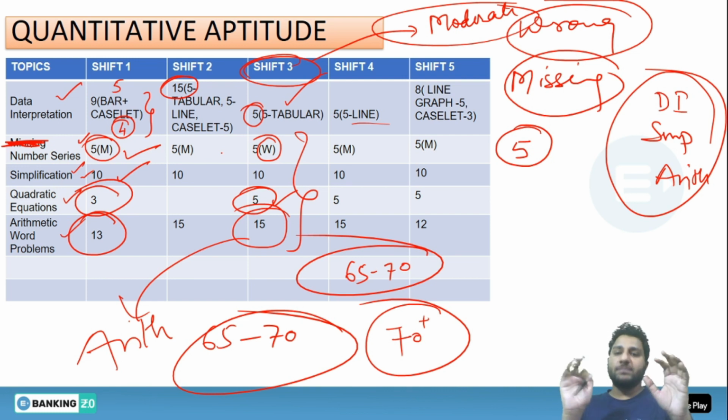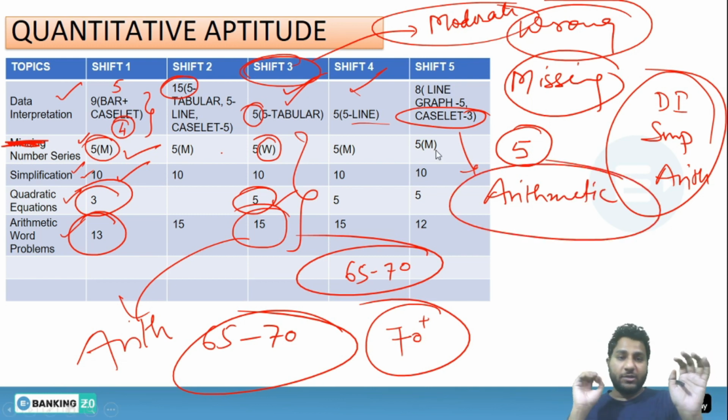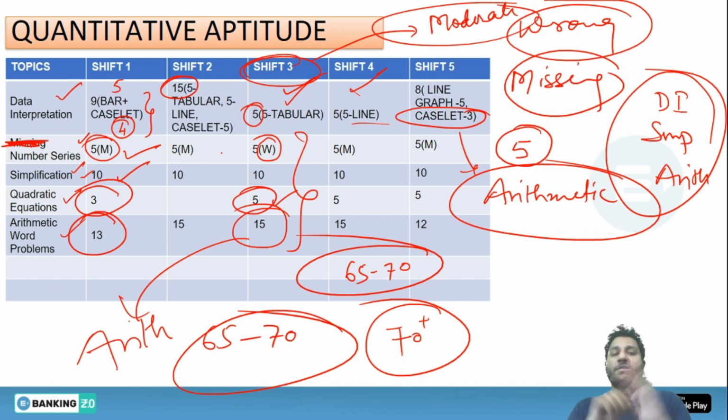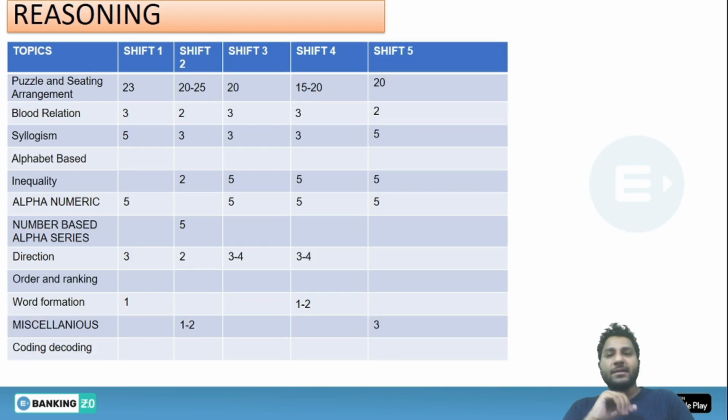The third and fourth shifts were similar. It's just the fifth shift where we have seen an arithmetic caselet. The caselet was based on an arithmetic topic, so you have to know the arithmetic topic as well to solve this kind of question, because you kept getting 12 questions from the arithmetic section. So that's it from our quant segment. Let's move on and see what the reasoning segment says.